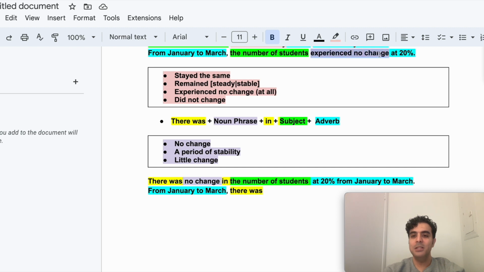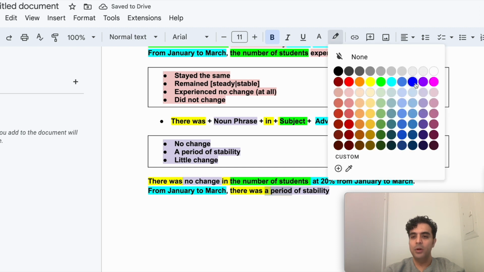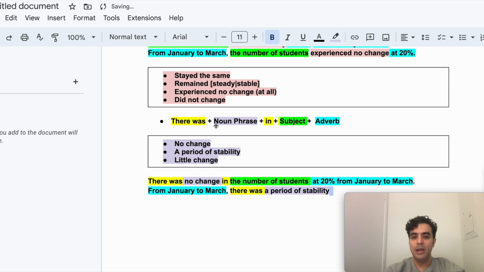It says experience no change. So here I'm going to say a period of stability between or from January to March. There was a period of stability. Okay, remember this is one of the noun phrase structures that I listed here.